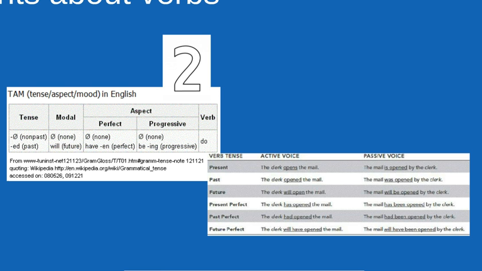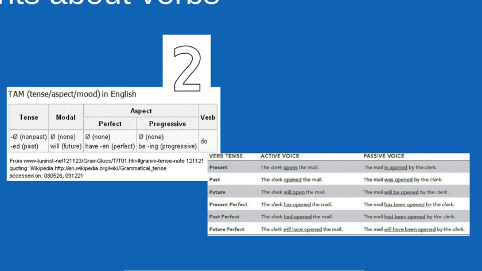We also have what's referred to as voice, active voice. The clerk opens the mail. The mail is opened by the clerk is the passive voice. In the passive voice, the object in the original active voice now becomes the subject, and the subject in the original active voice becomes the by agent, by the clerk. Okay, I know that you studied the passive extensively last year, so I'm not going to spend too much time on that. But you need to understand the concept.